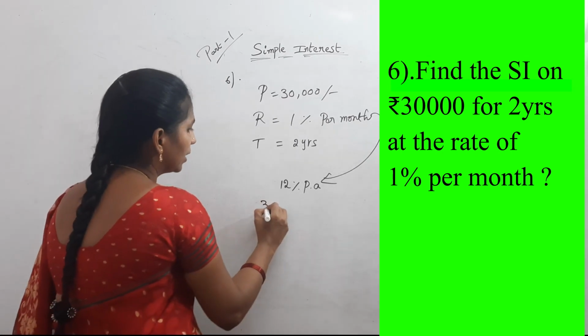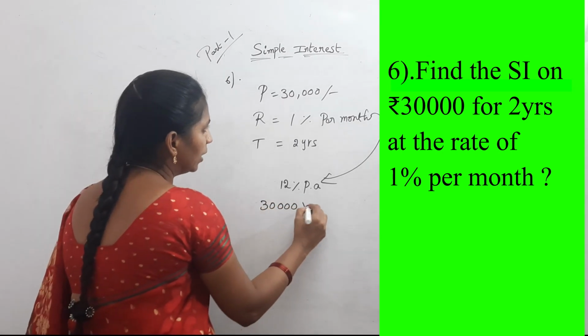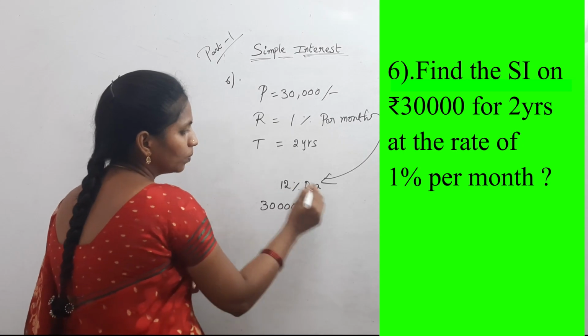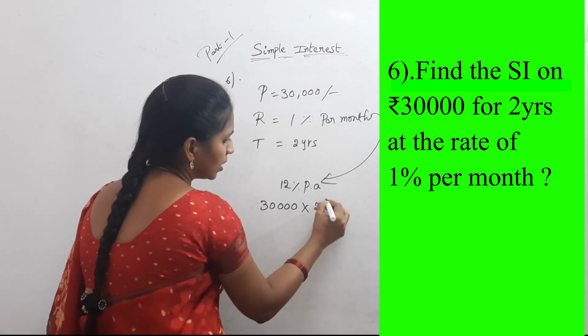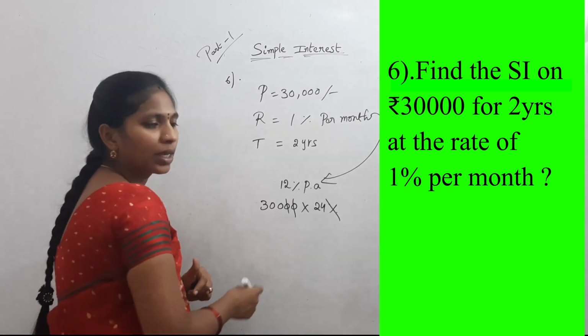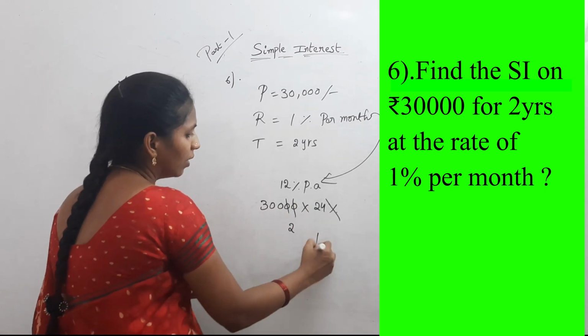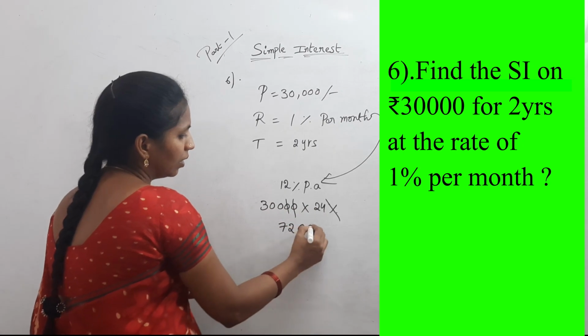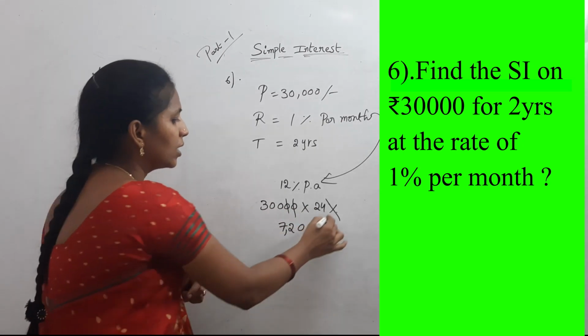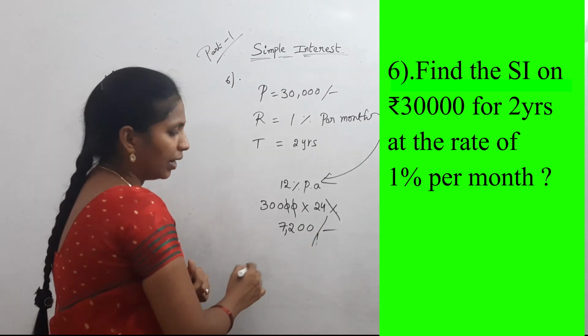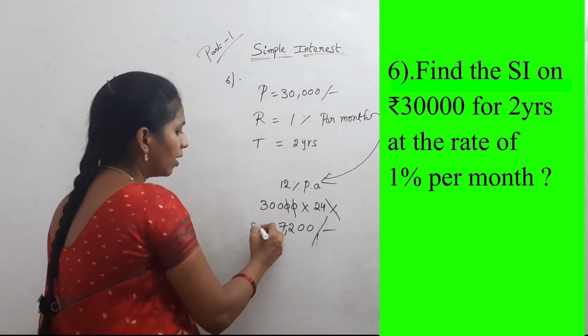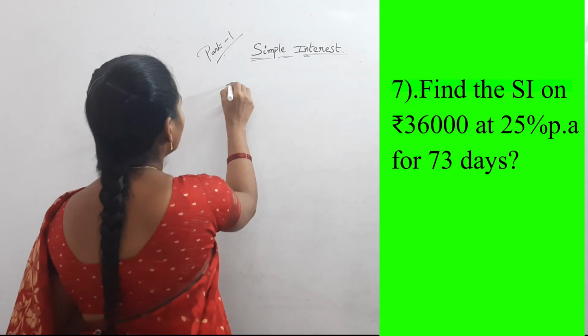Now calculate 30,000 rupees into 12 into 2, 24%. 24 into 3, 3 fours 12, 1, 6, 7. Then here what is the result? 7,200. 7,200 is the interest.